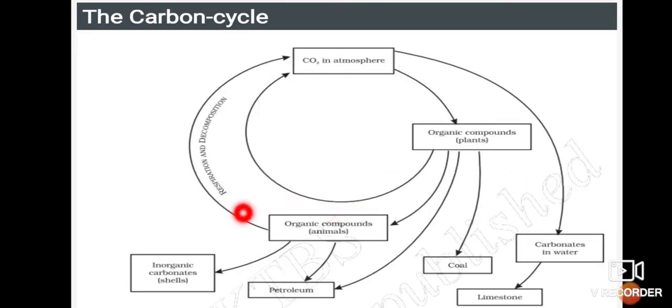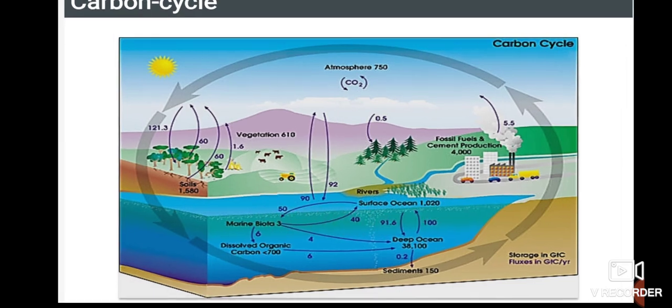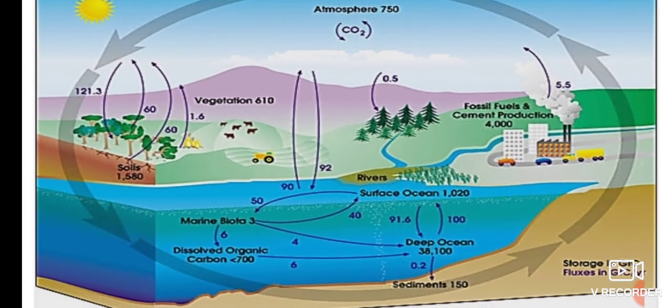Children, here you can see the cycle of carbon, that is, carbon dioxide in the atmosphere. It will be utilized by the plants to produce organic compounds. Thereby you will have coal and even carbonates in water, later limestone. And once again these are used in petroleum products and inorganic carbonates, that is, in the form of a number of living organisms. This is the carbon cycle.